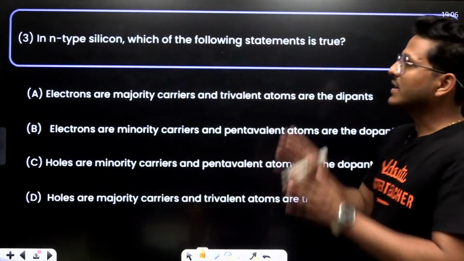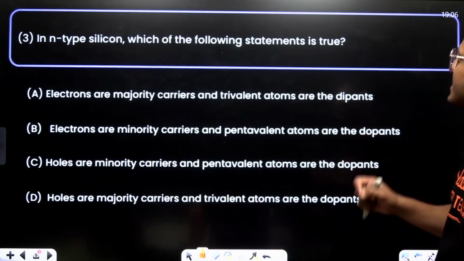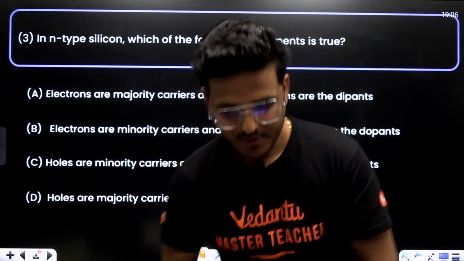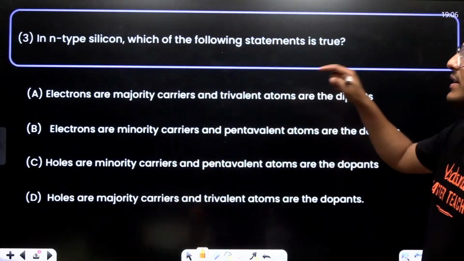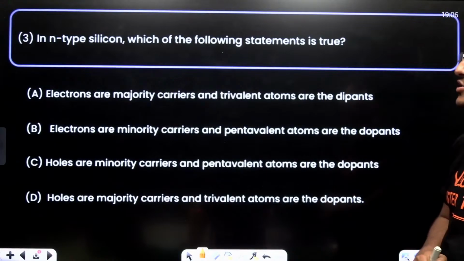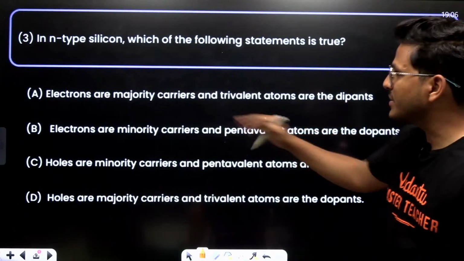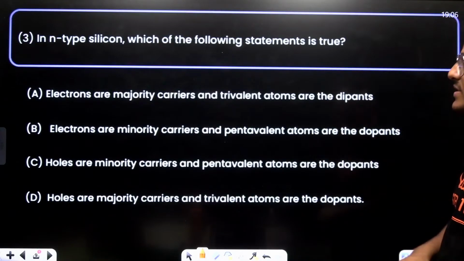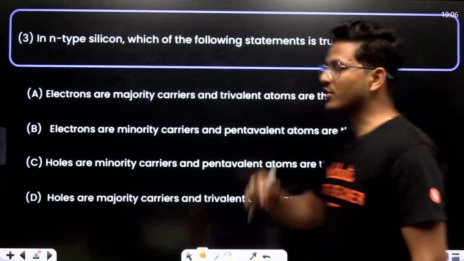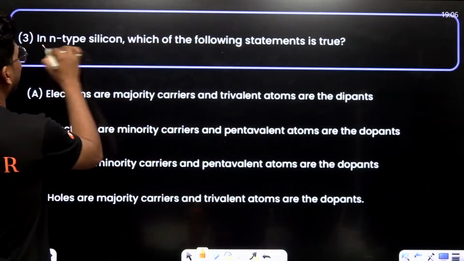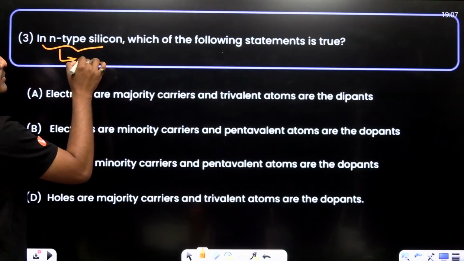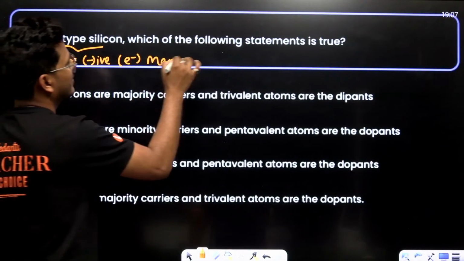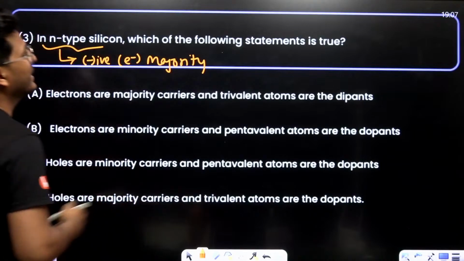Now, moving to next. In N-type silicon, which of the following statements is true? Electrons are majority and trivalent atoms are the dopants, or electrons are majority and pentavalent atoms are the dopants. In N-type silicon, electrons are the majority carriers.